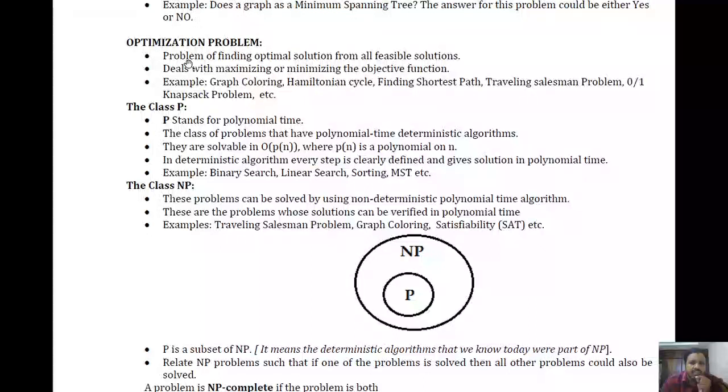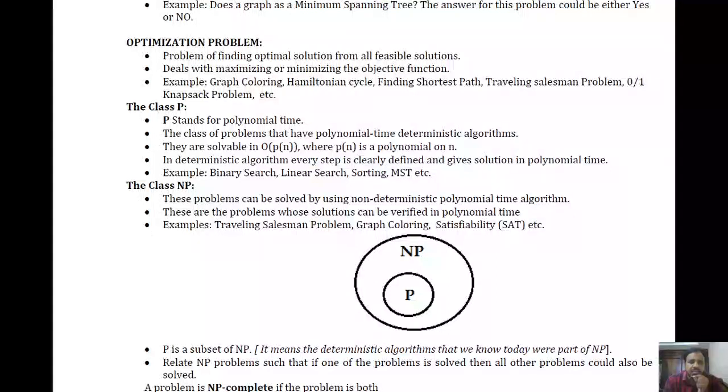Actually, optimization problems are the problems in which we try to find the optimal solution from the available feasible solutions, right? So in the optimization problem we use an optimization function, right? These optimization problems deal with either maximizing or minimizing the objective function, right? What is the objective function here? It is something like a constraint satisfaction function.